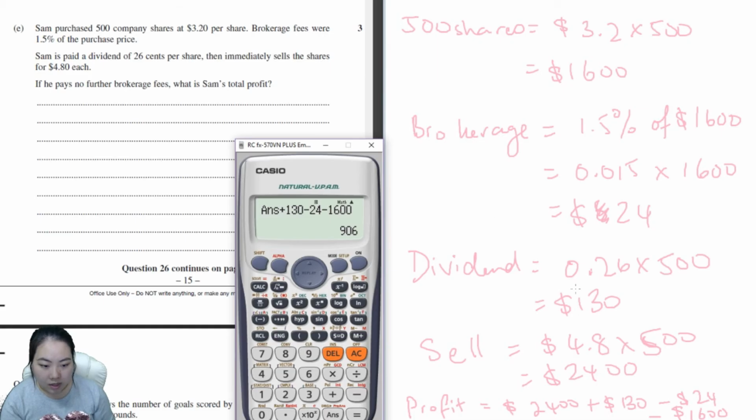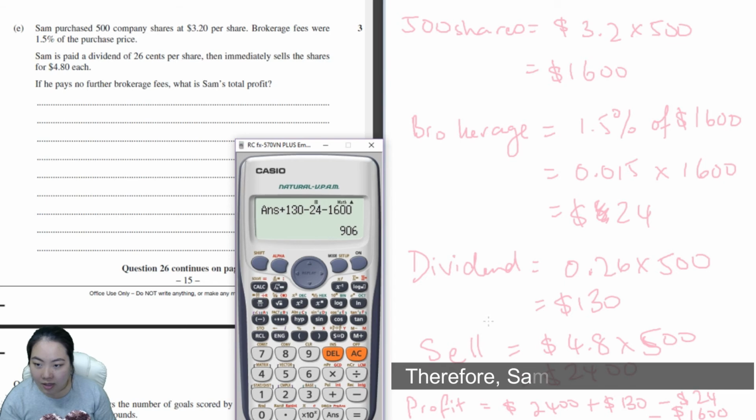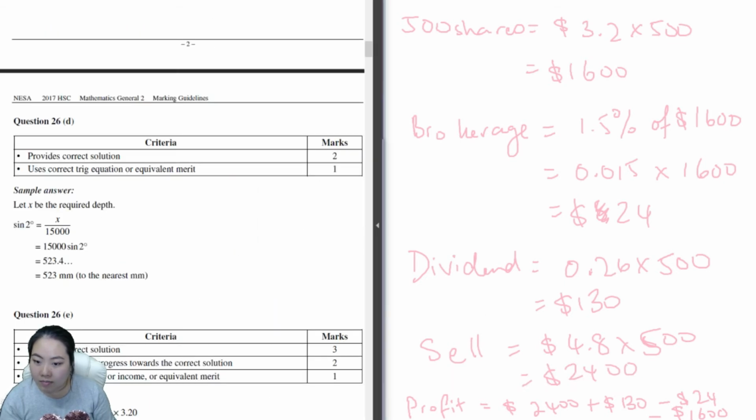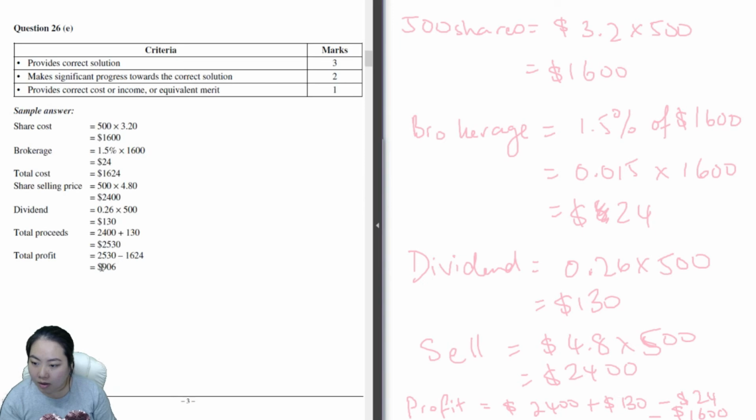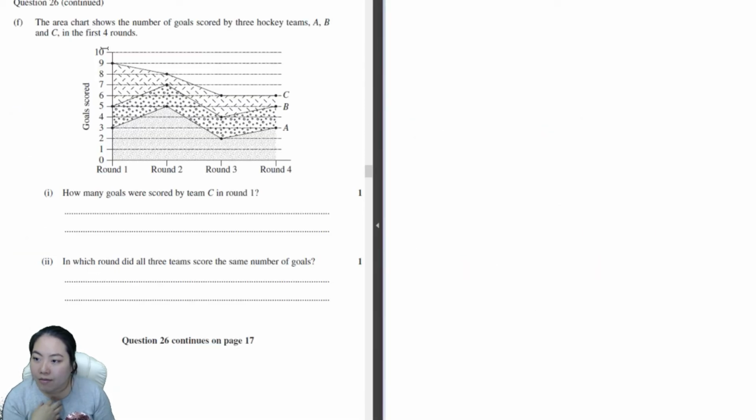His profit is $906. I don't have any more room, so just pretend that I wrote therefore his profit. Sam's total profit is $906. Let's check. $906. There you go.